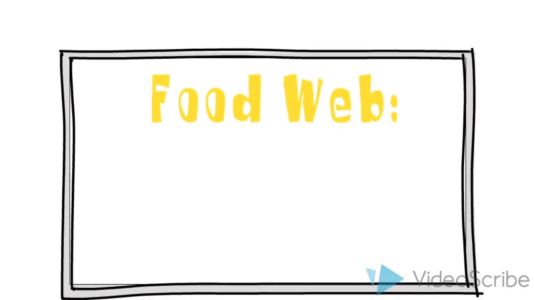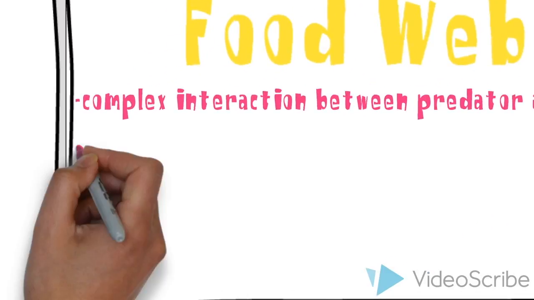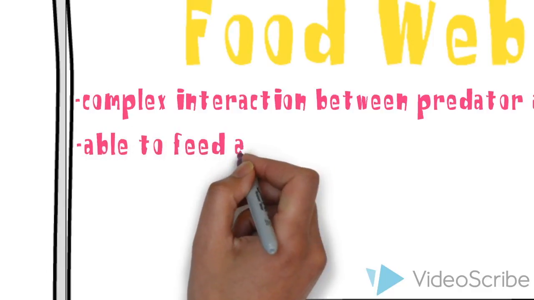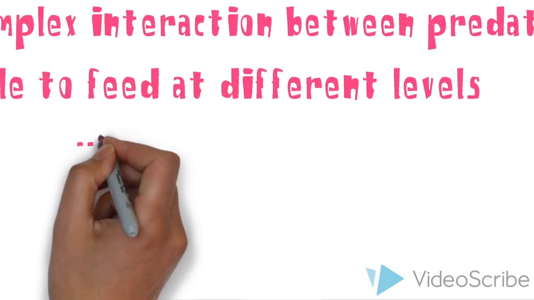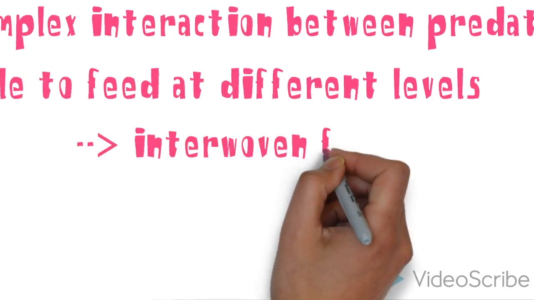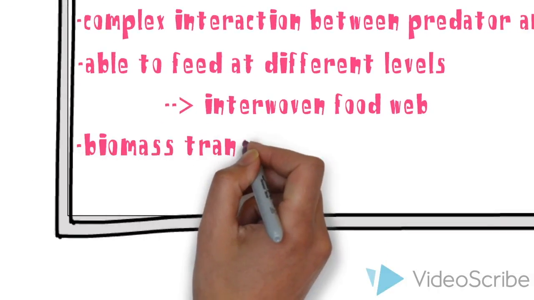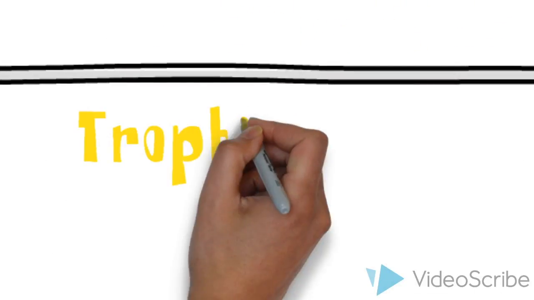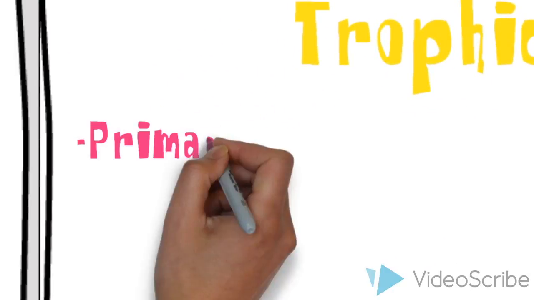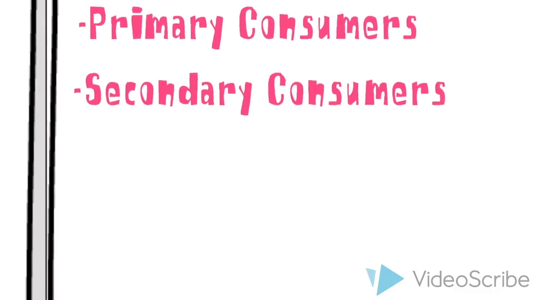A food web is an illustration that shows the complex interactions between predators and prey. Organisms within the food web are capable of feeding at different levels, not just the one beneath it, therefore creating a complex food web. A food web is composed of different trophic levels. The biomass that transfers up each trophic level is inefficient, but provides organisms with sufficient energy to grow and reproduce. The trophic levels found within a food web are primary producers, primary consumers, secondary consumers, and tertiary consumers.